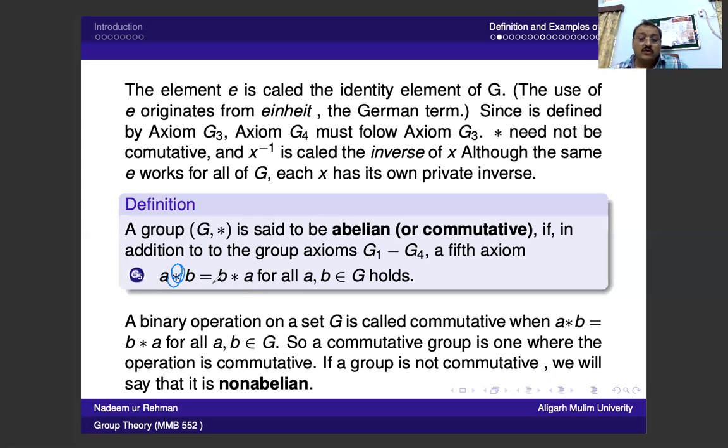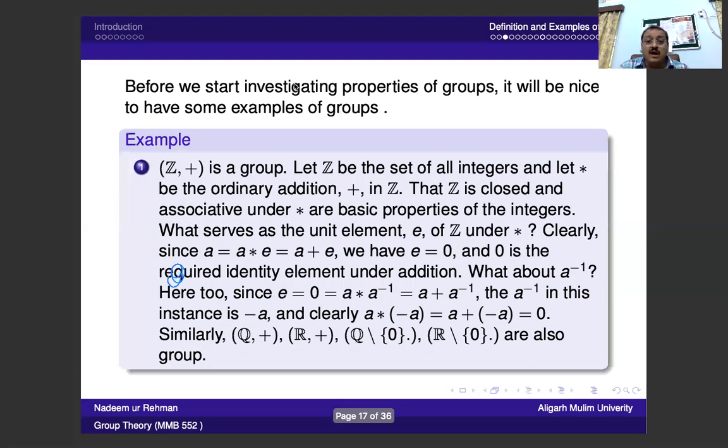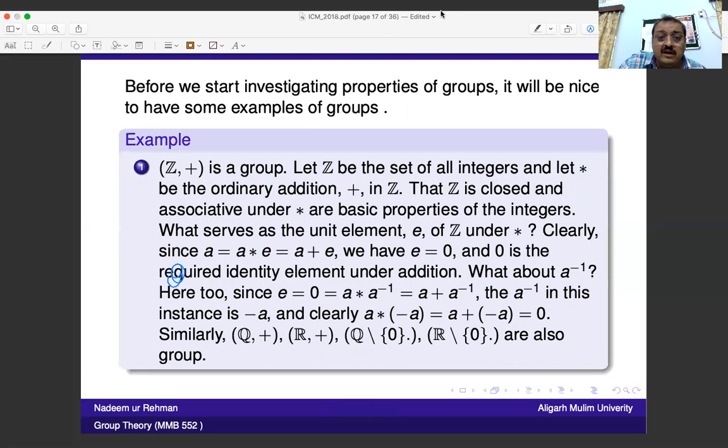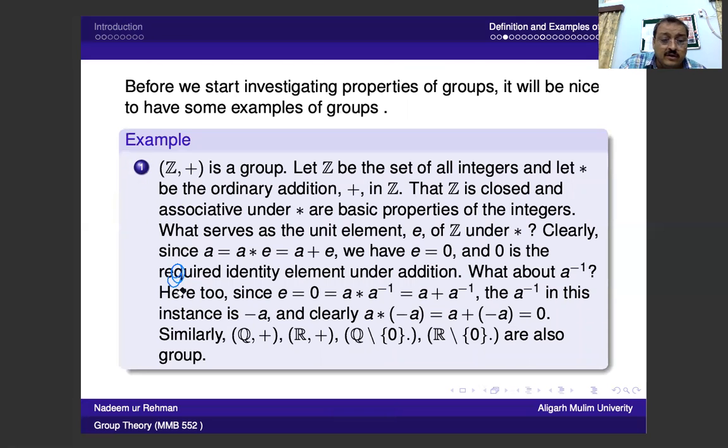If it does not satisfy this property, then we say this is a non-abelian group.